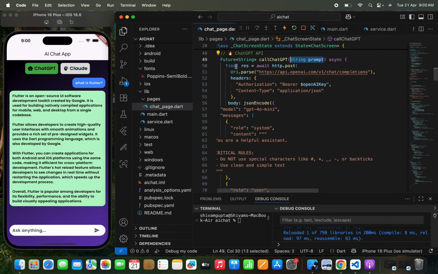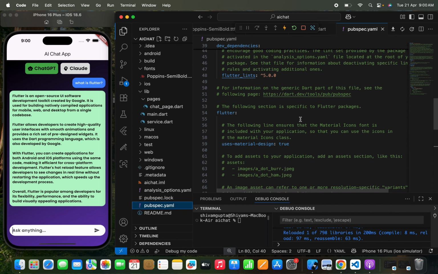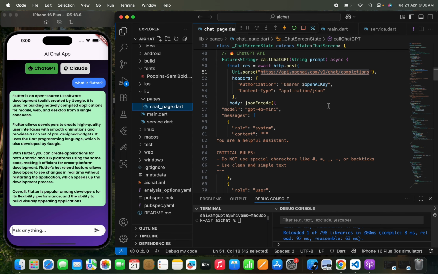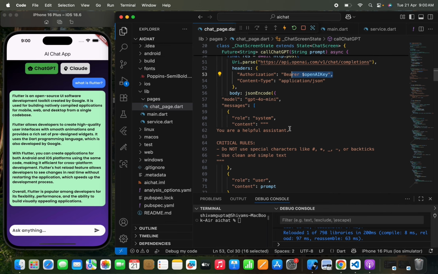Now here you can see that I've just written final http.post, and we are passing this OpenAI http link. Okay, so you just need to use the http package over here, and we are going to use an http link by OpenAI, right? Now here you can see that I've passed a header. You can use an OpenAI API key to access this ChatGPT AI. We have used the model GPT-4o mini.